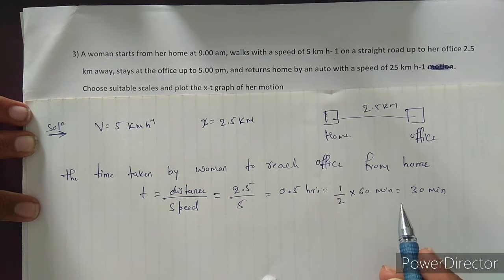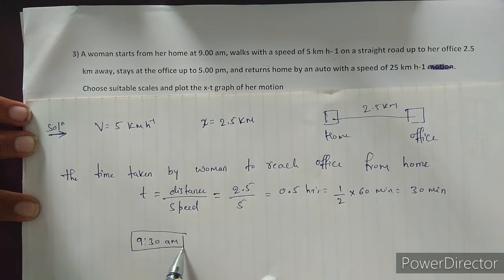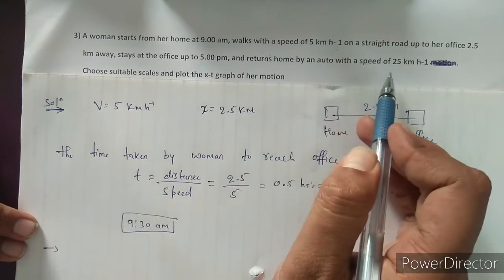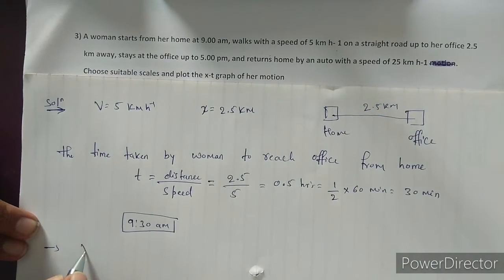So the woman reaches the office at 9:30 a.m. The woman returns home by an auto with a speed of 25 km per hour, and the distance is the same, x is equal to 2.5 km. Here also we are going to find the time taken by the woman to reach home